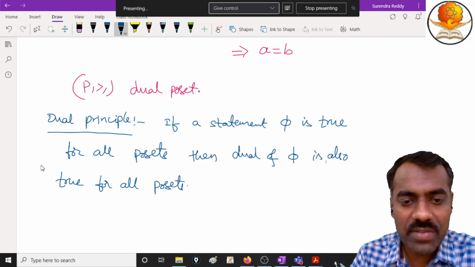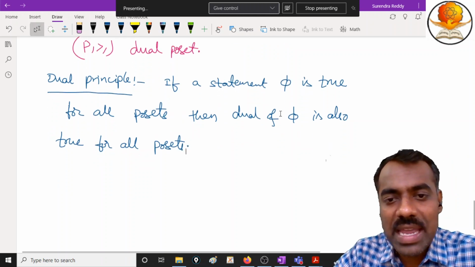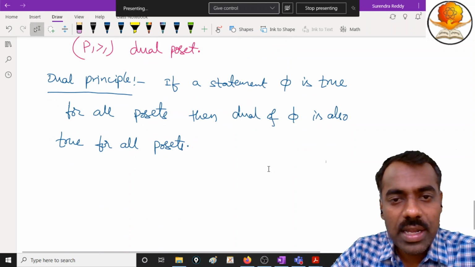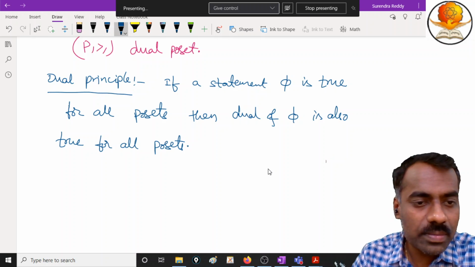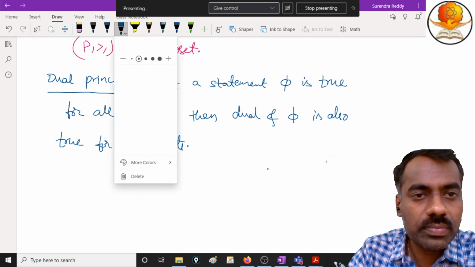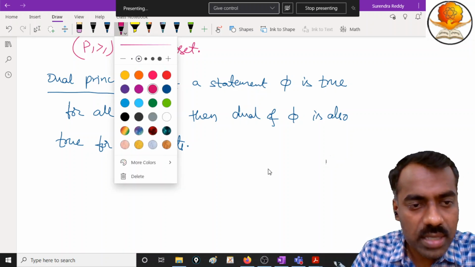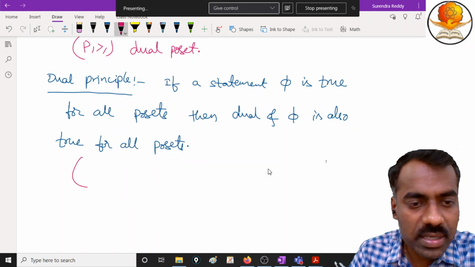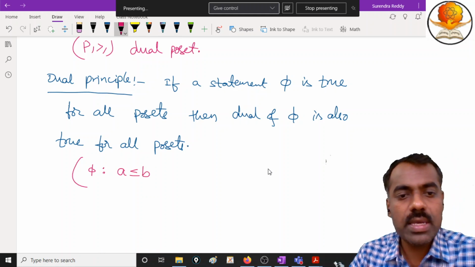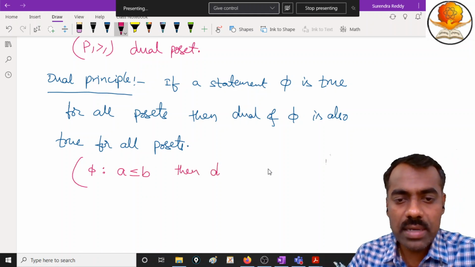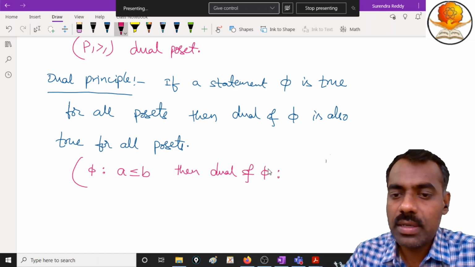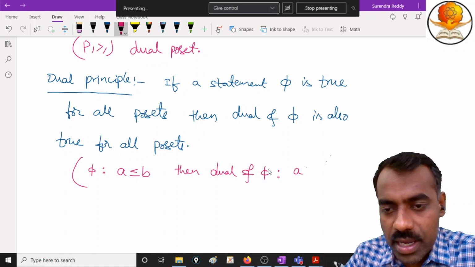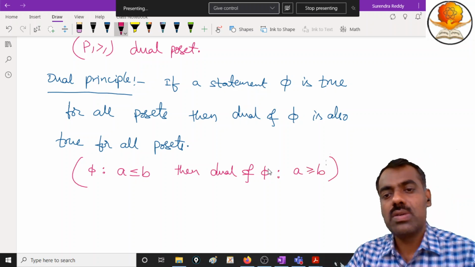So let's understand the meaning of this. First of all, what is meant by the dual of some statement? If I say that A is less than or equal to B, then what is the dual of this one? If your statement phi is, suppose, A is less than or equal to B, then the dual of phi is nothing but A is greater than or equal to B. That is the dual of this statement.